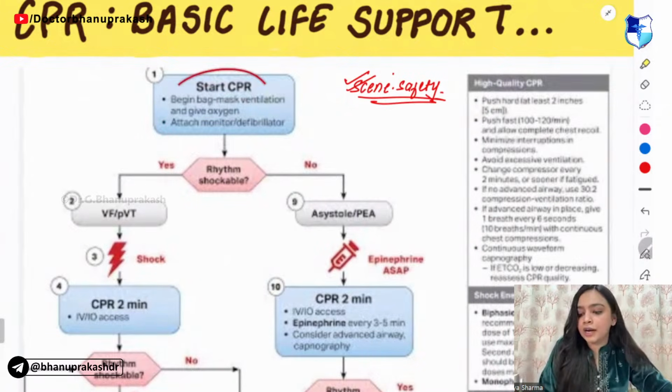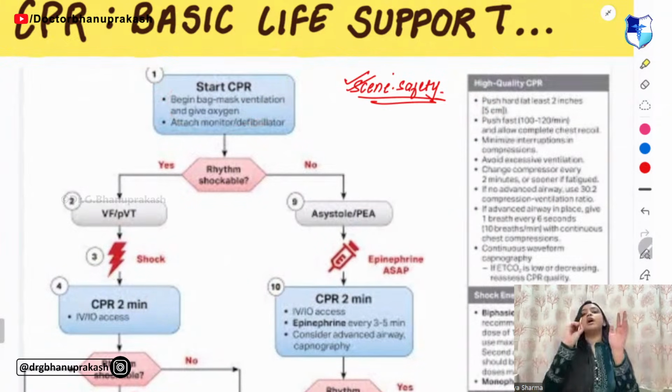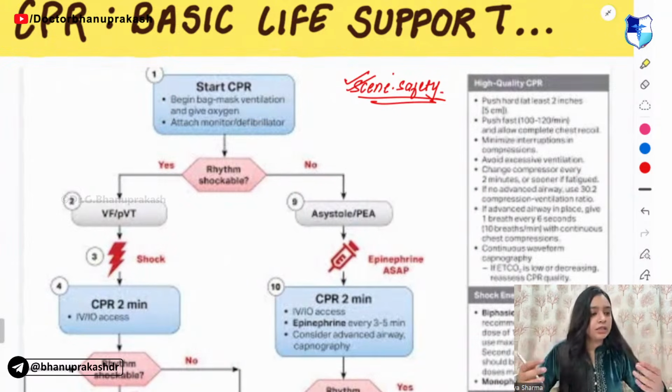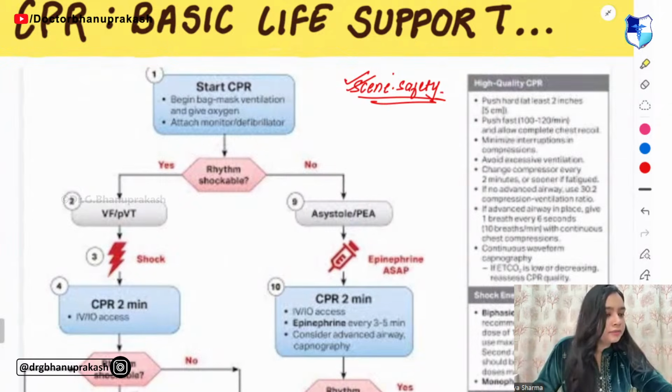Then you have to start the CPR. Other things also you have to check, like you have to check the carotid. You have to check whether the person is breathing or not, right?